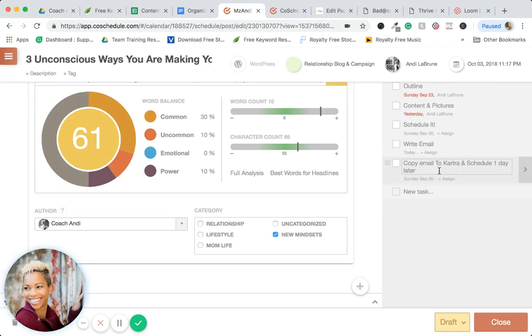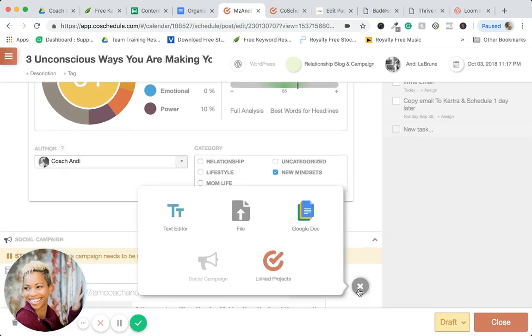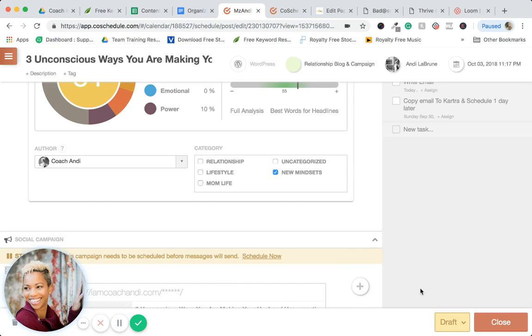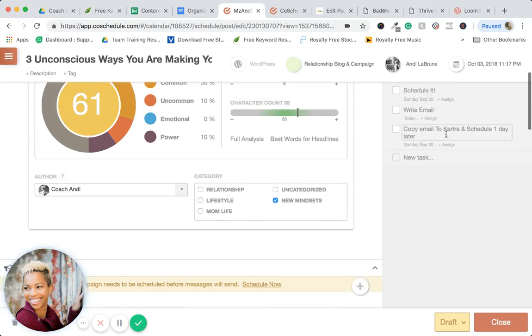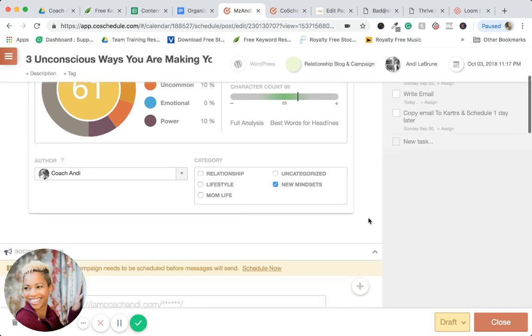Now I use Kartra. CoSchedule does integrate with some email providers, but not Kartra at this time. So if you were to integrate this with your email provider, simply have this in here. And it may not be right here, but there is a way to link it. I just haven't done it because they don't link to Kartra yet. But I can do this text editor and basically write out my email here and then just copy it over.